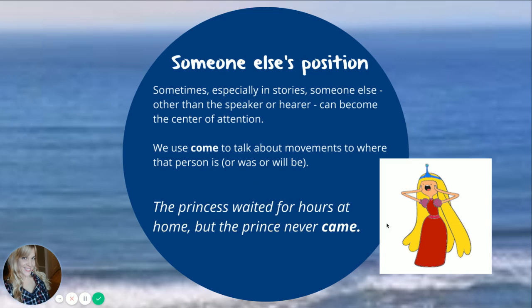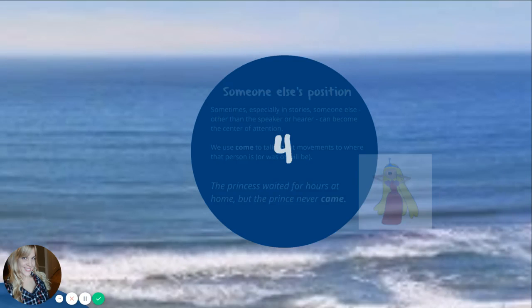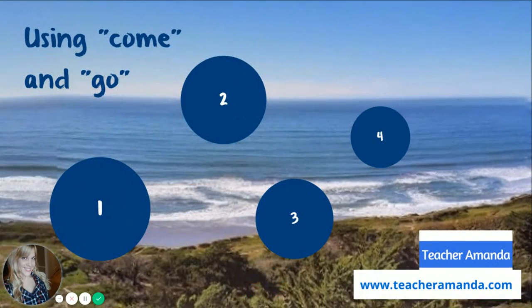So for example, if the princess here is the main character of a story, and you're saying the princess waited for hours at home, but the prince never came. So we're using come because she is our center of attention, and we're talking about movement to her. Okay? So there are 4 ways to use come and go.